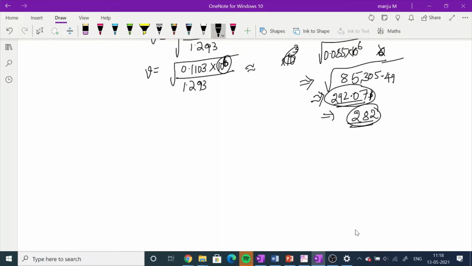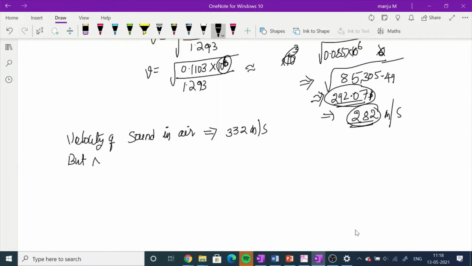So 292 is okay. But we know that the velocity of sound in air, in meters per second, practically is 332 meters per second, but Newton arrived at a value around 280 to 290 meters per second.